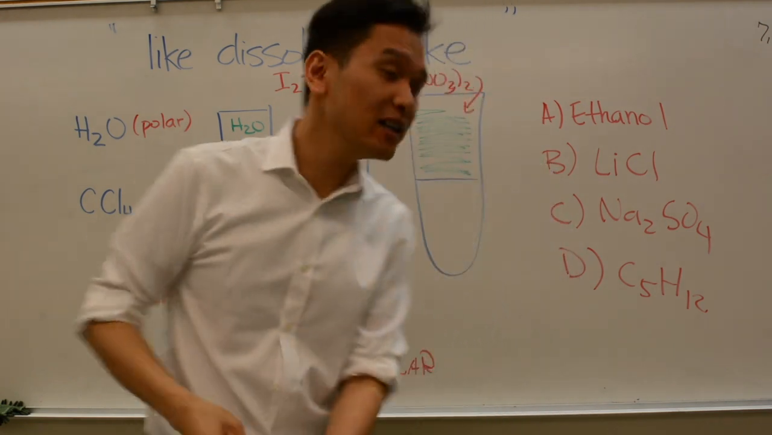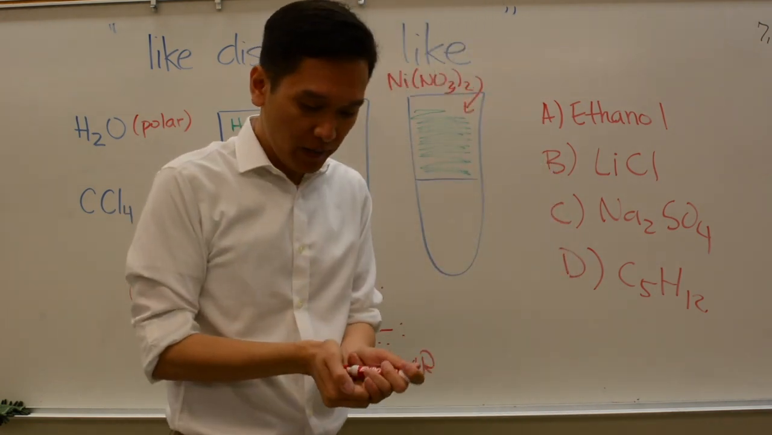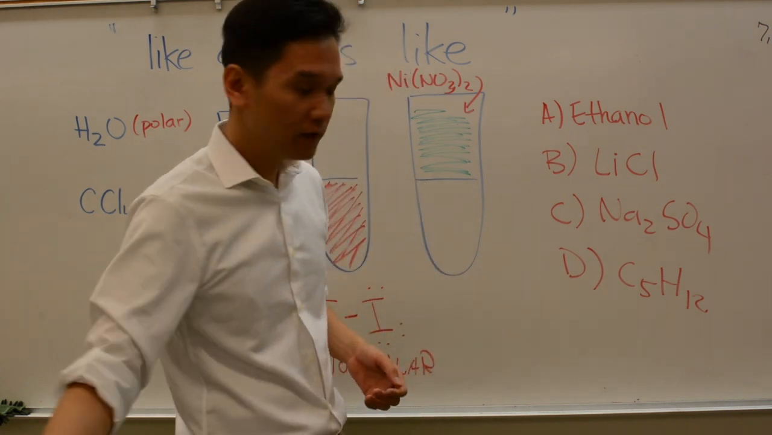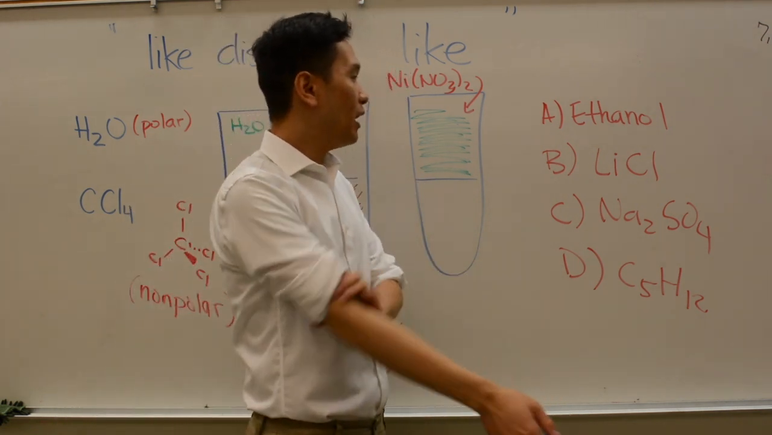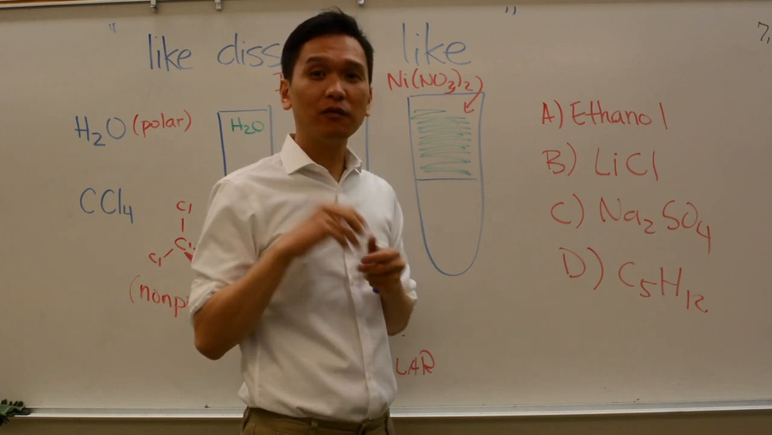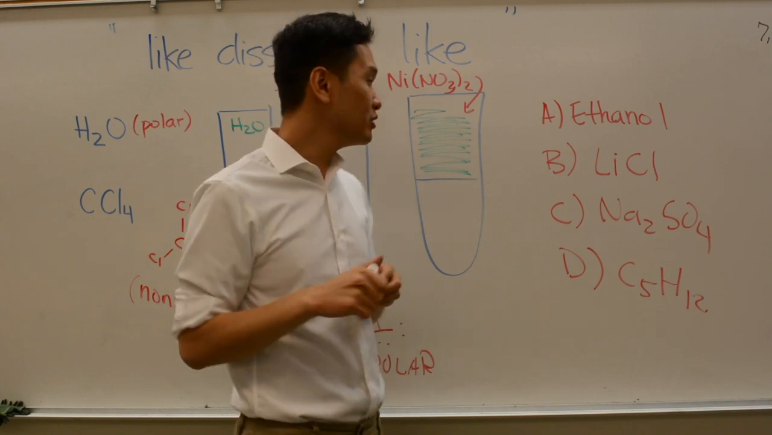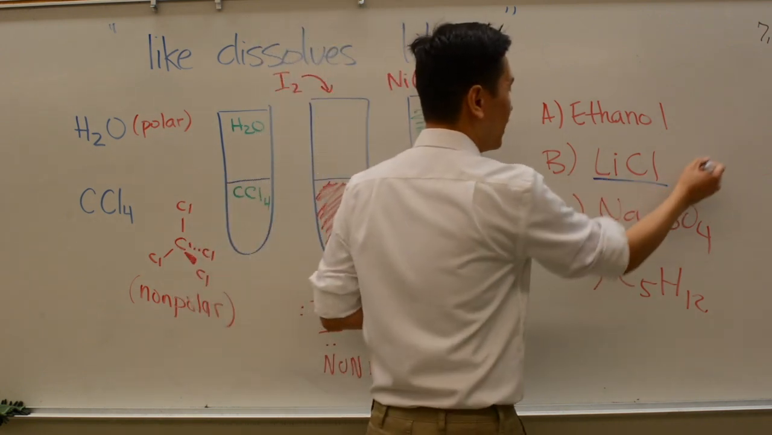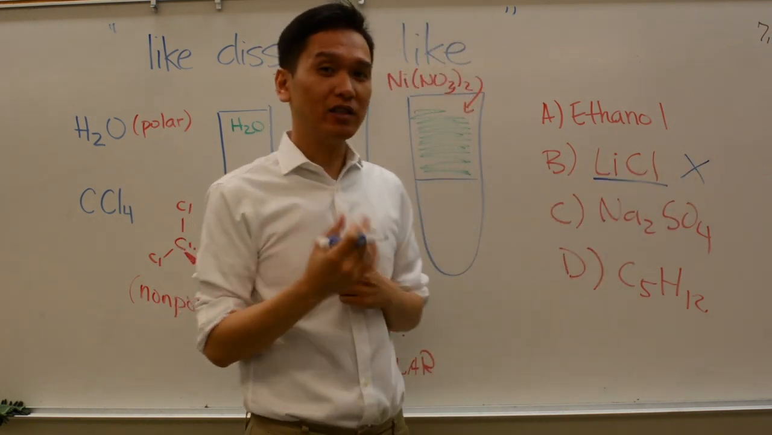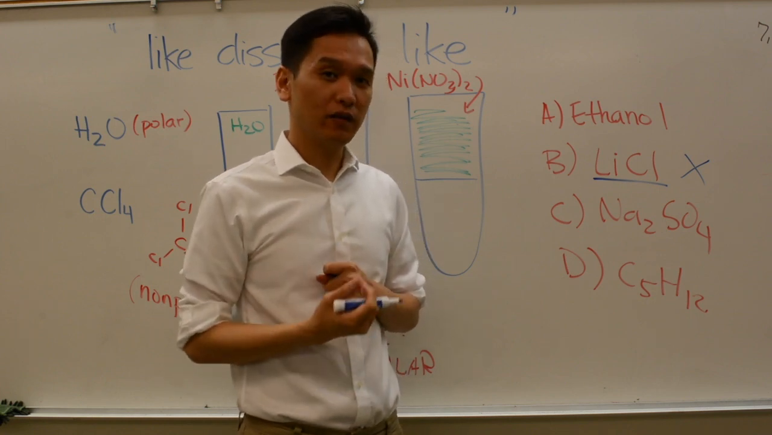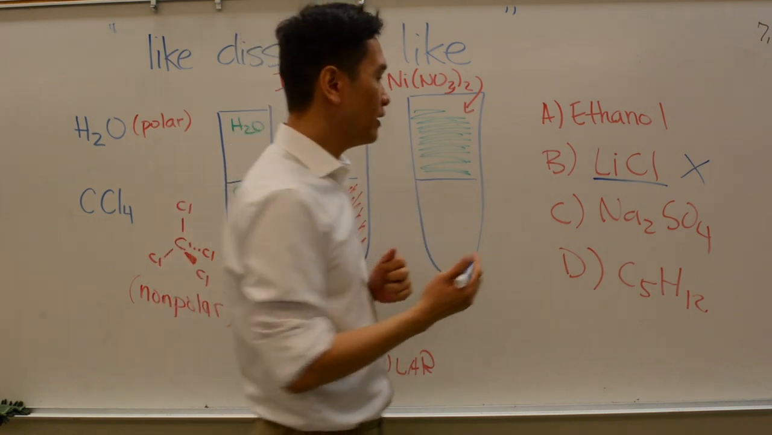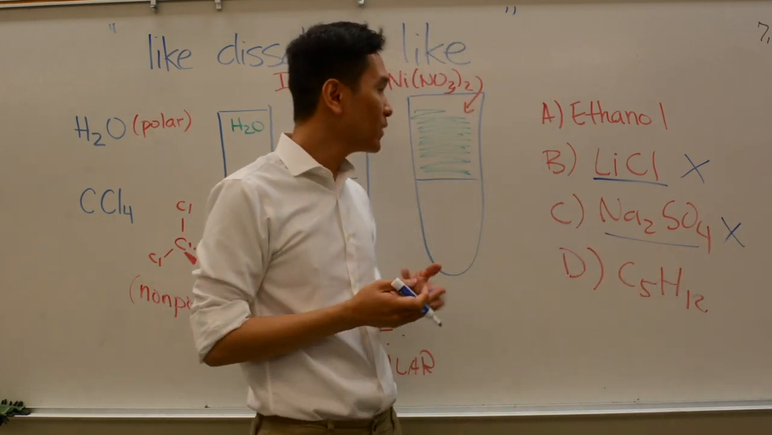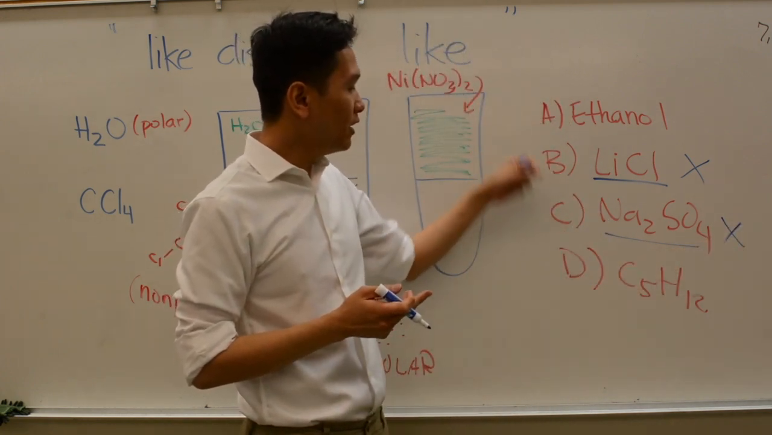So how would you analyze this without really knowing other information? Remember, we want to look for a non-polar molecule. So let's kick out some obvious choices. Number one obvious choice is ionic. Which one of these are ionic? Lithium chloride, that's ionic. So if it's ionic, it wants to be dissolved in a polar solvent, not non-polar. Another one that's ionic is sodium sulfate. So both of these are knocked out already. You have two left, ethanol and pentane.